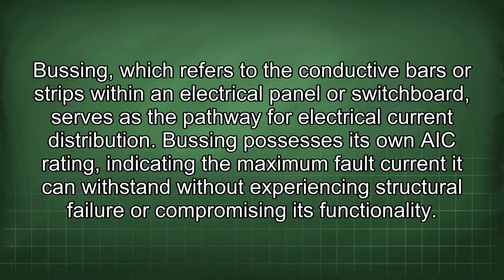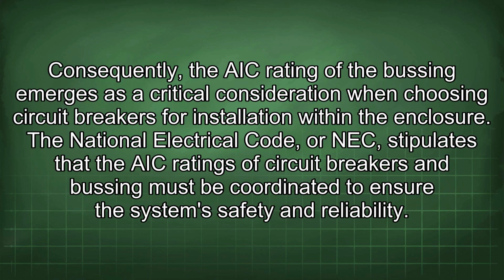Busing, which refers to the conductive bars or strips within an electrical panel or switchboard, serves as the pathway for electrical current distribution. Busing possesses its own AIC rating, indicating the maximum fault current it can withstand without experiencing structural failure or compromising its functionality. Consequently, the AIC rating of the busing emerges as a critical consideration when choosing circuit breakers for installation within the enclosure. The National Electrical Code, or NEC, stipulates that the AIC ratings of circuit breakers and busing must be coordinated to ensure the system's safety and reliability.